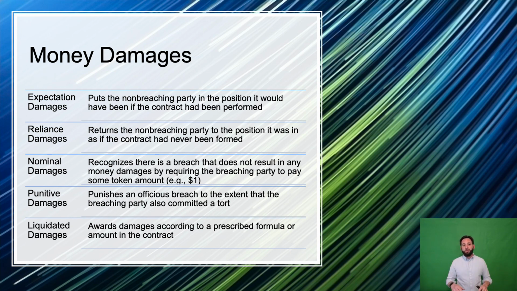The other money damages we'll discuss, in addition to this talk on expectation damages, are reliance damages, which put the party in the position it would have been in had the contract never been formed, nominal damages, which recognize there was a breach but only require some token amount to be paid because there was no injury per se from that breach, punitive damages, which are really a tort concept when a breach is so officious as to merit a tort in addition to contract damages, and liquidated damages, which are when the parties prescribe a formula in advance as to what will happen if there's a breach.